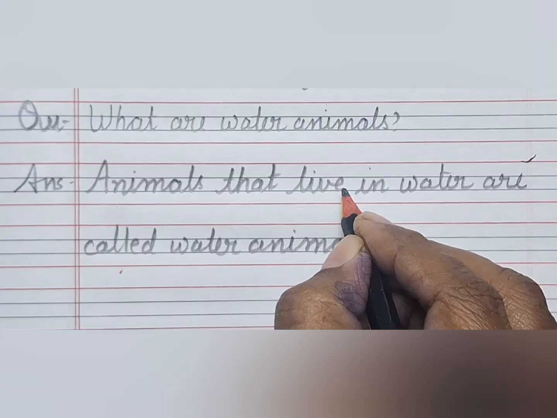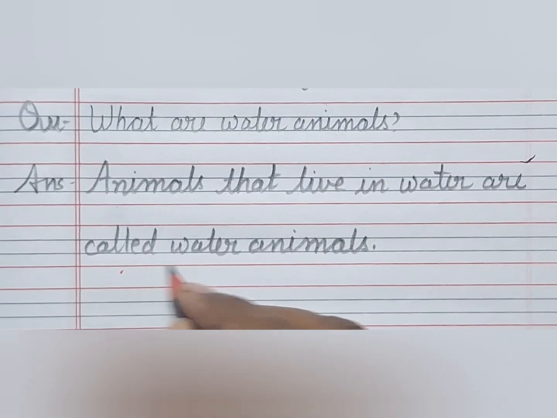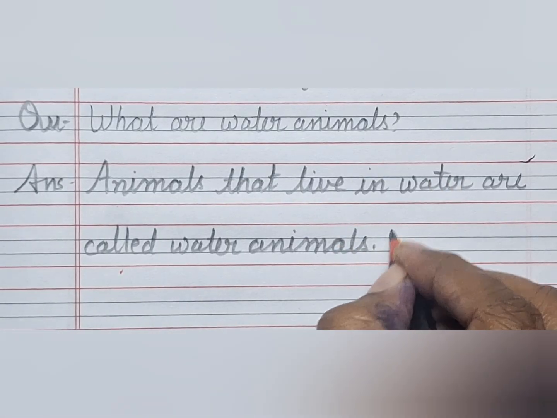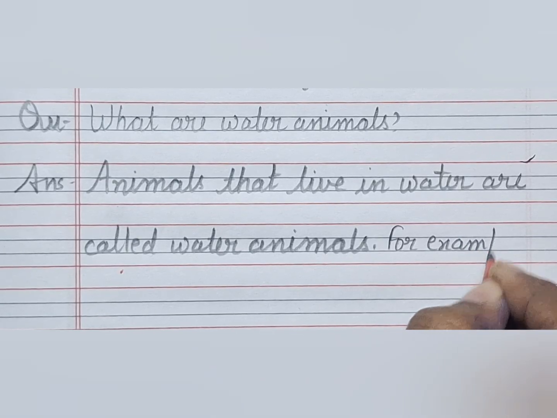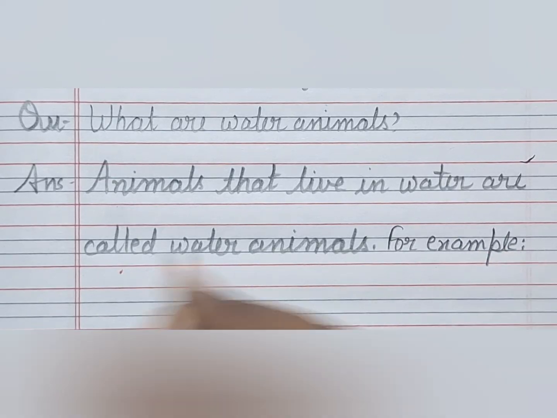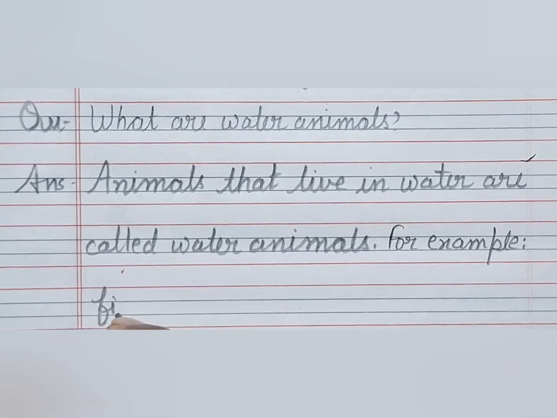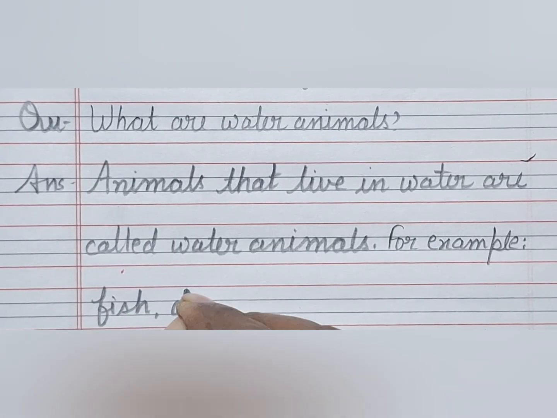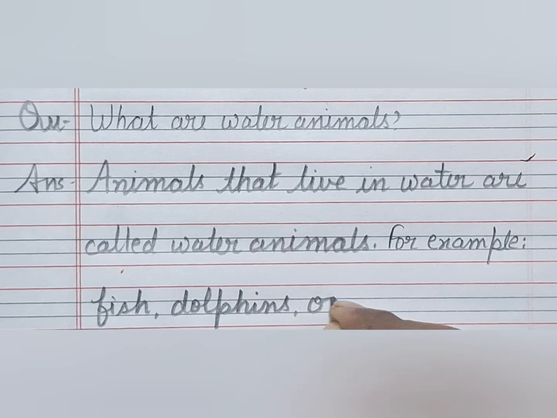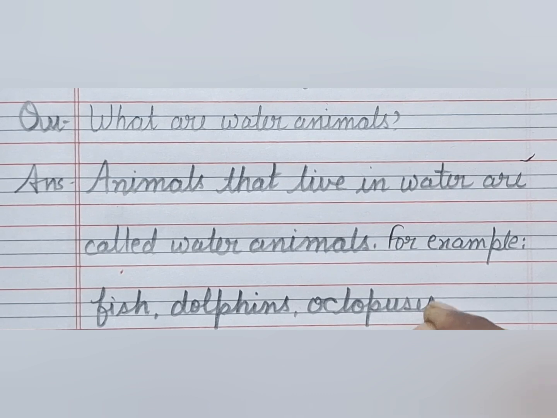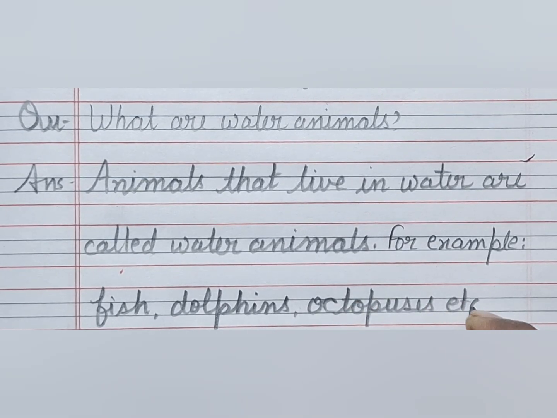For example, fish, dolphins, octopuses, etc.